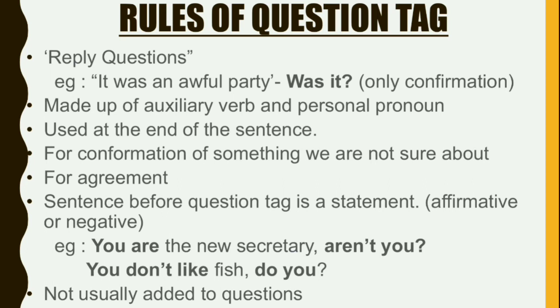What are affirmative sentences? Affirmatives are simply not negative. An affirmative sentence is one that is not negative. For example, I agree is an affirmative. I don't agree, negative. So where there comes a negative word, n't, not, never, they are negative. So a sentence before a question tag can be affirmative or negative.